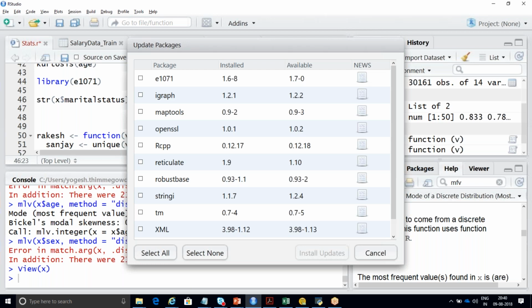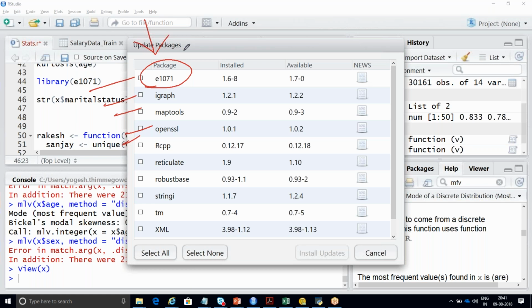See, I have not updated packages for the past 3 to 4 days. It is showing multiple packages, such as e1071, right? So what is this package used for, e1071? Skewness and kurtosis. Yes, for skewness and kurtosis, not for histogram, Sanjay. It is for skewness and kurtosis.